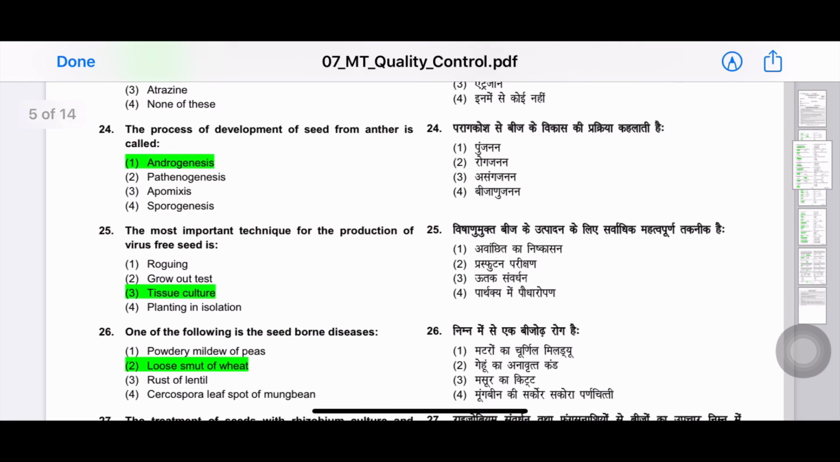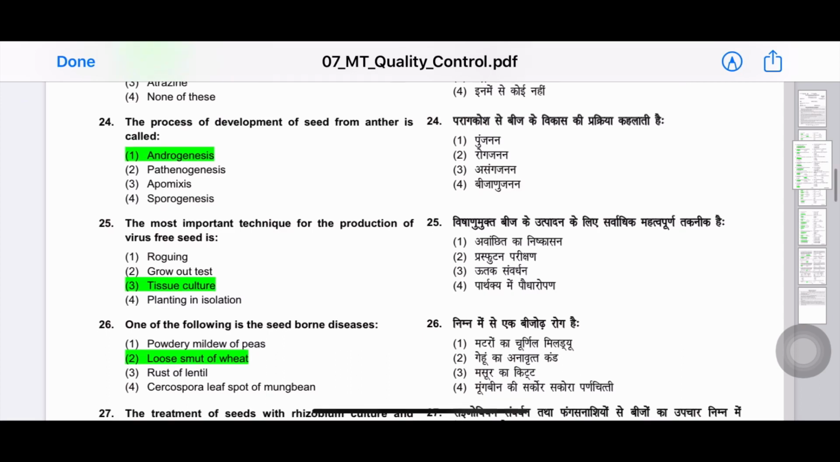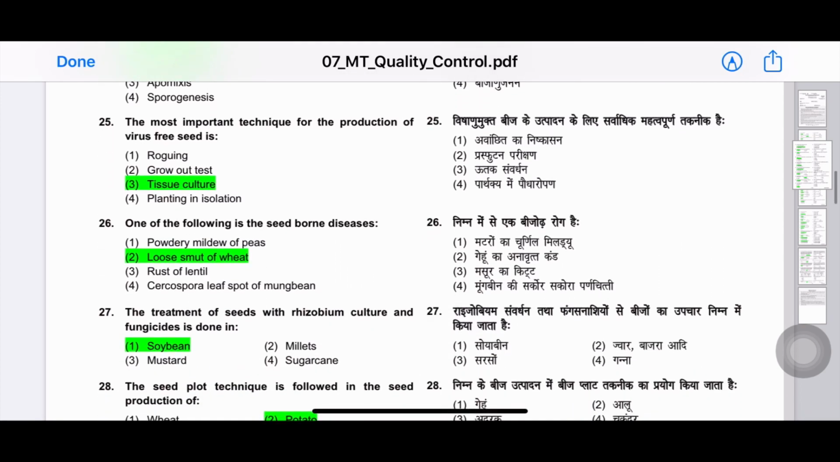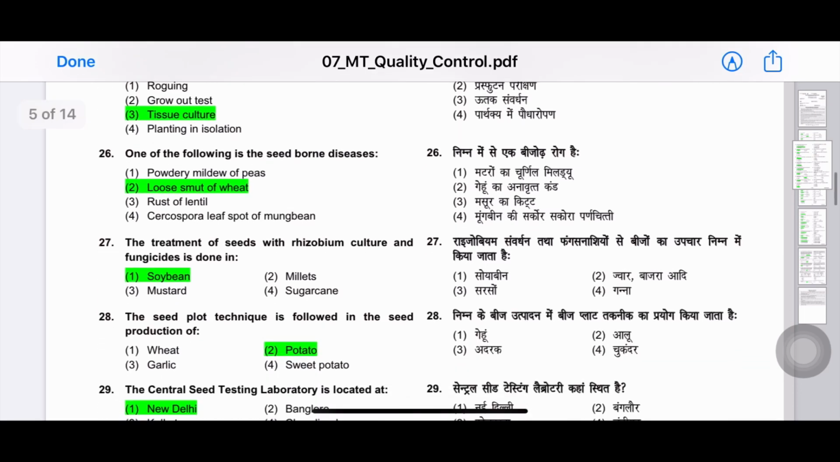24th question: the process of development of seed from anther is called androgenesis. 25th question: the most important technique for the production of virus-free seed is tissue culture, and more specifically, if asked, it is meristem culture. 26th question: one of the following is the seed-borne diseases. The answer is loose smut of wheat.